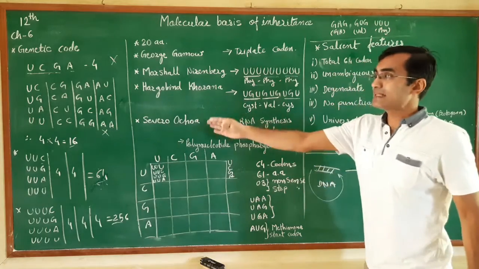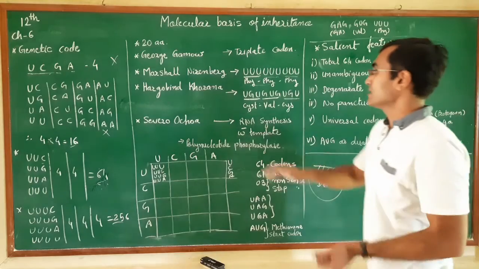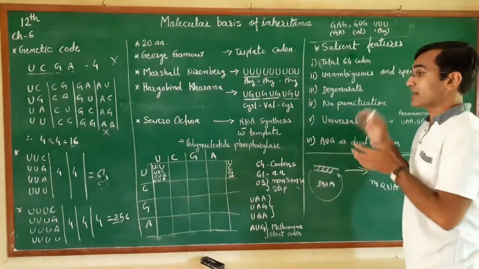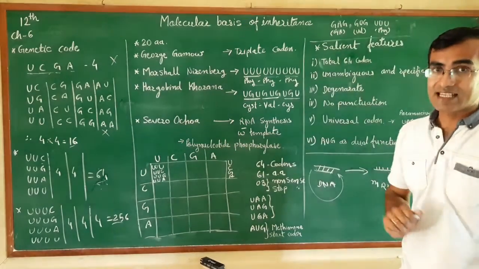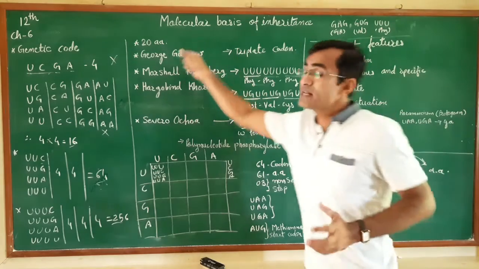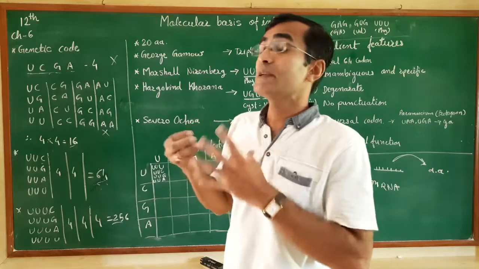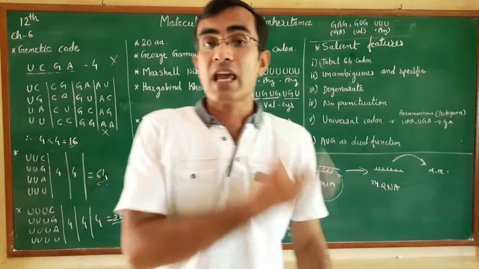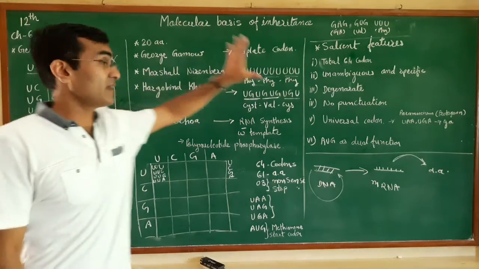Okay, the third scientist, Severo Ochoa, synthesized RNA without any template by using an artificial enzyme, polynucleotide phosphorylase. By combining the work of these three scientists, it was proved that whatever genetic information is there in the mRNA is in a triplet manner.